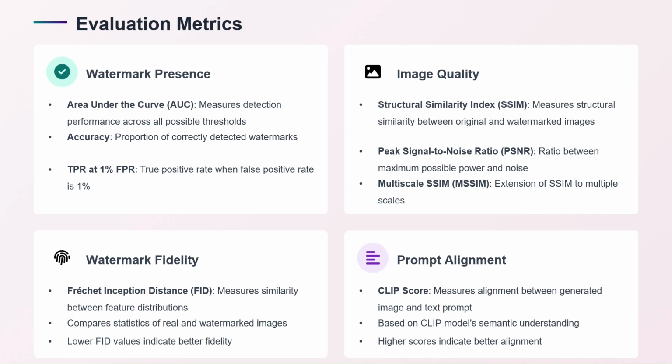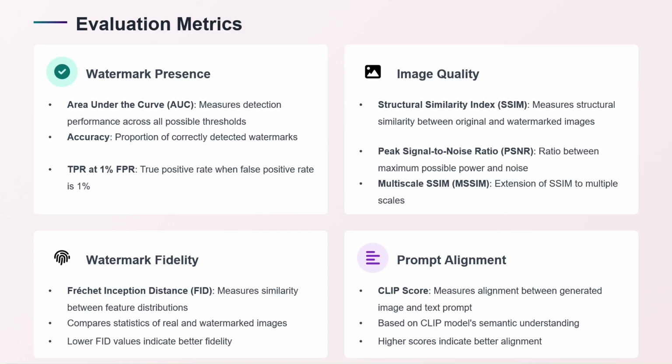To ensure the watermark presence, we use performance measuring metrics like AUC for measuring the performance over all possible thresholds, and accuracy for correctly detecting the watermark. We use TPR at 1% FPR for the true positive rate when the false positive rate is 1%. We use SSIM, the structural similarity index, for computing the image quality to make sure the image follows the structure of the original image.